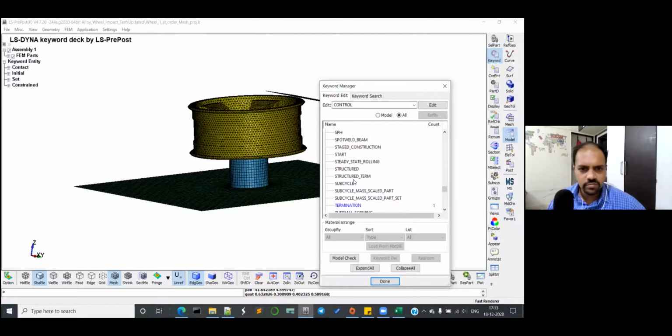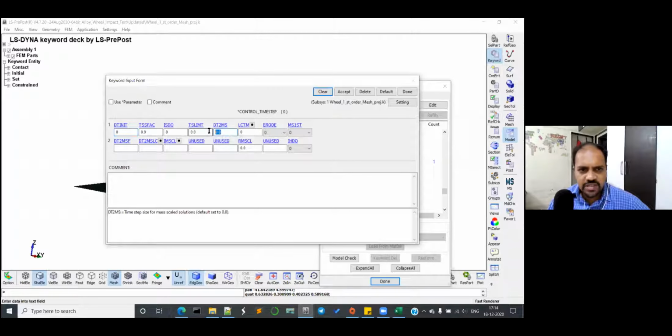You can change this dt2ms, delta t for mass scaling, to negative 3.14e-8, that is 3.1418e-8. Just click on accept, and done.